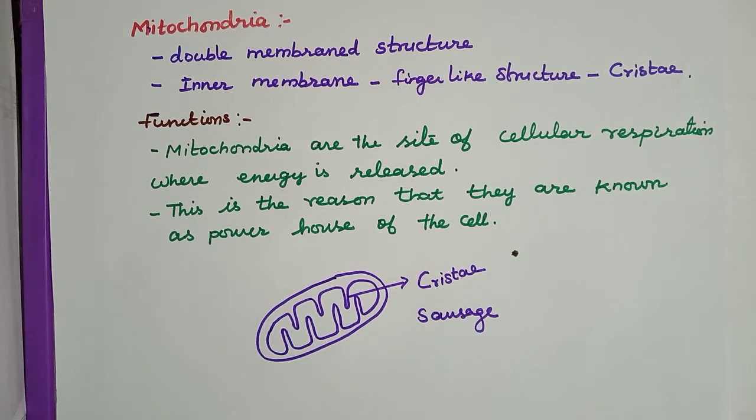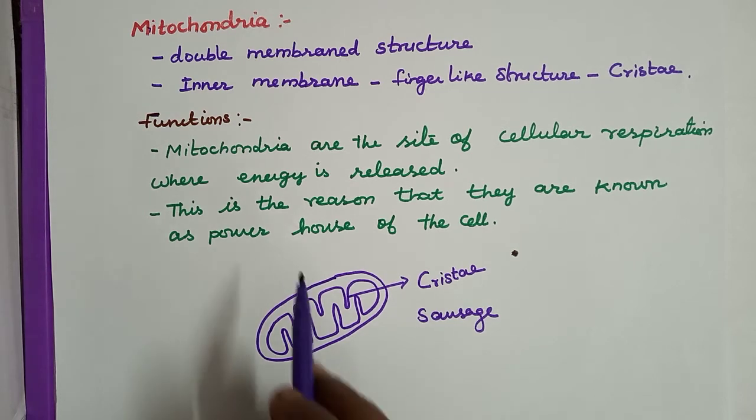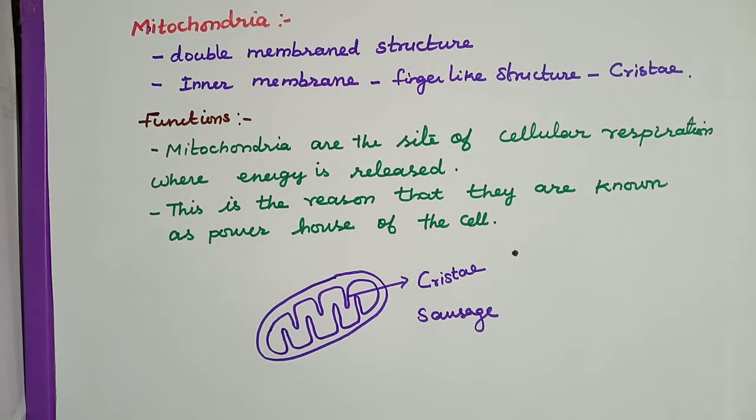When we have food, all the food molecules get absorbed with the help of blood or lymph. By that time, cellular respiration will happen, then we will get the energy. This is the reason that they are known as the powerhouse of the cell.